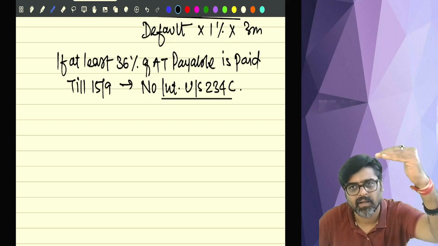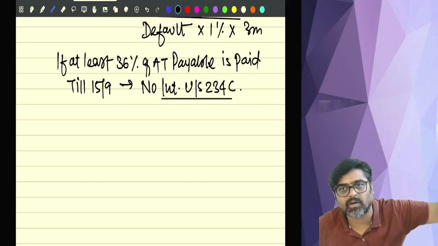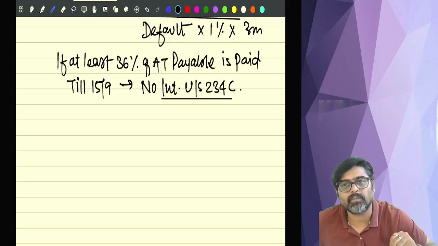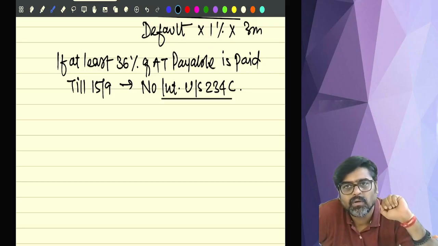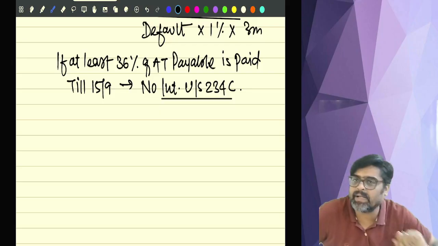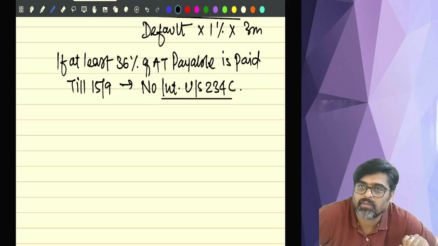90,000. 1 lakh 50 minus first installment 20,000 minus second installment 40,000. So how much should be your third installment? It should be 90,000, no? Wait. Let me calculate. 1 lakh 50 minus 20 minus 40. Yes, it should be 90,000. Third installment should be 90,000.